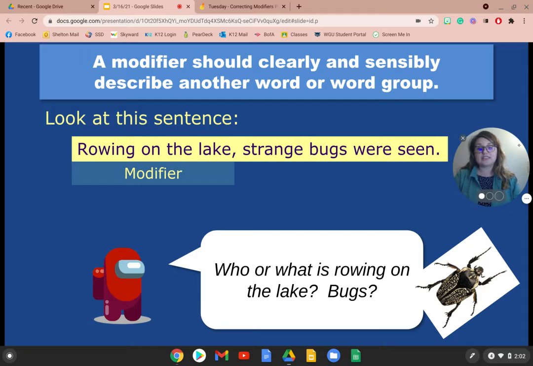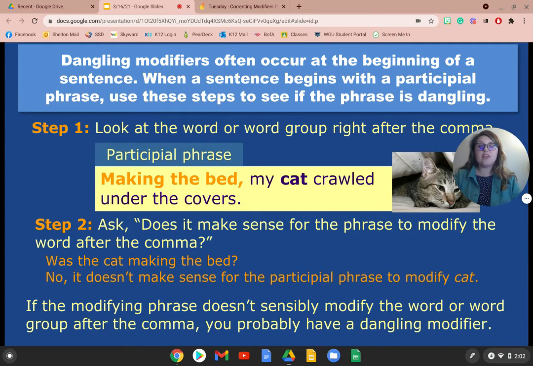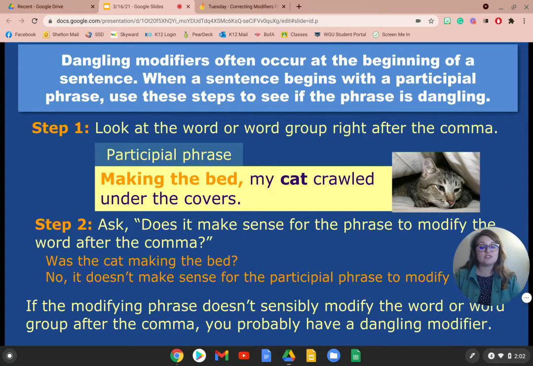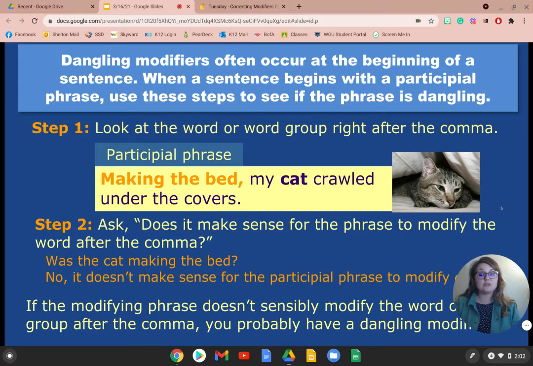So if we're looking at this sentence, rowing on the lake, which is our modifier, strange bugs were seen. The question we're asking is who or what is rowing on the lake? Is it bugs? Well, we have to ask ourselves, what is confusing in this sentence? It's who's rowing on the lake. So dangling modifiers can happen often, and we have to make changes in order to make sure that our sentences are making the most sense. Dangling modifiers often occur at the beginning of a sentence.